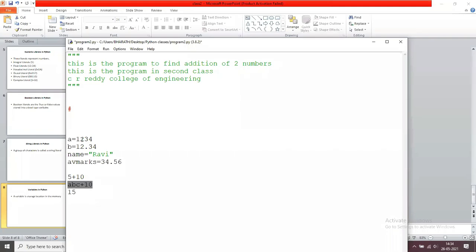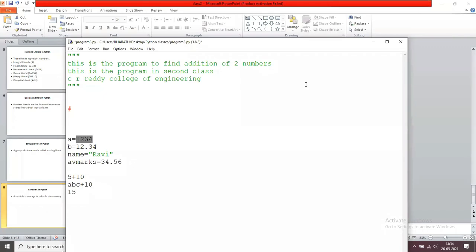The same thing here also: 1234, 12.34, all these are constants like 5, 10. Now the computer does not have a mind. So you are going to store this 1234 in one storage location. Okay, I hope.